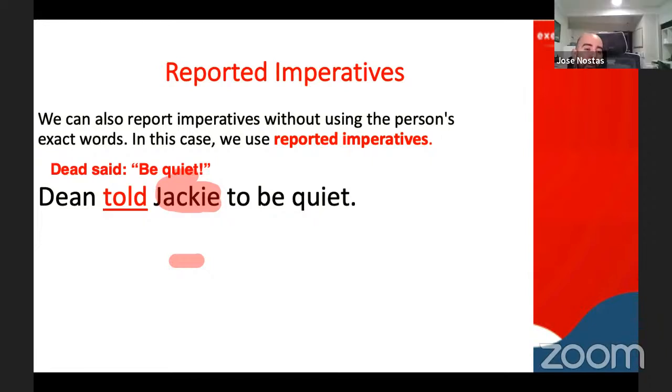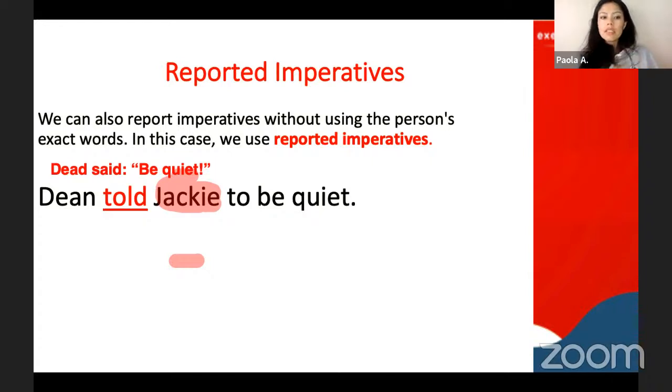So I can never say Dean said Jackie. Dean told Jackie. Yes, it's incorrect. That's the difference between say or said, and tell or told. With said, you are just describing the exact words. And with told, you have to mention the receiver, who is being told that.